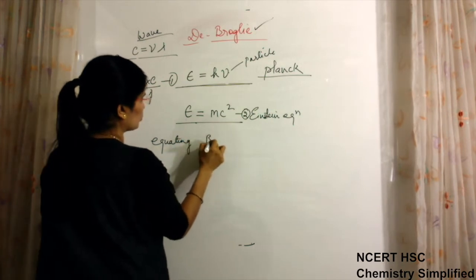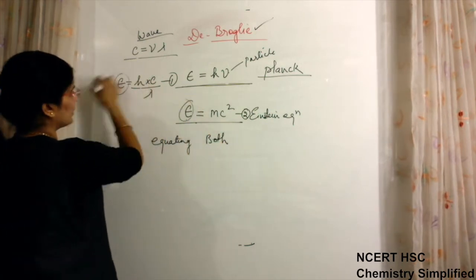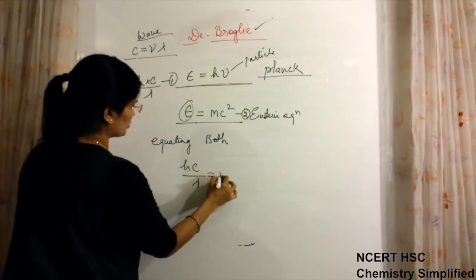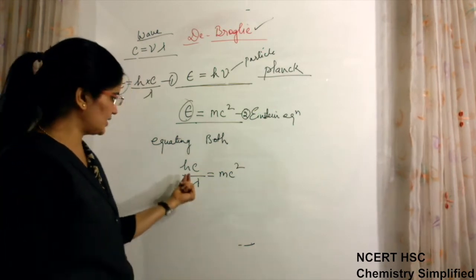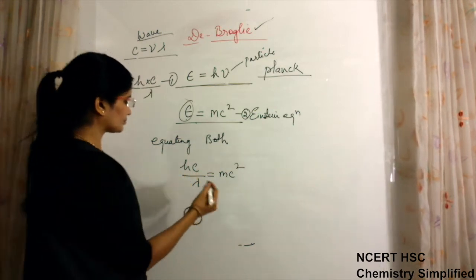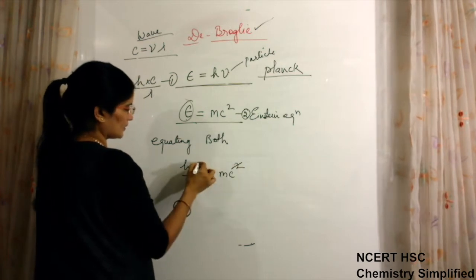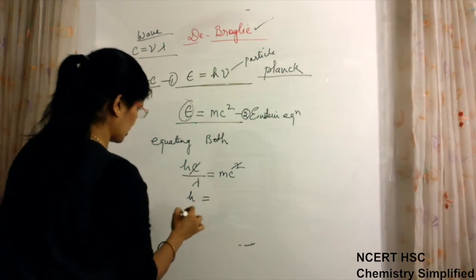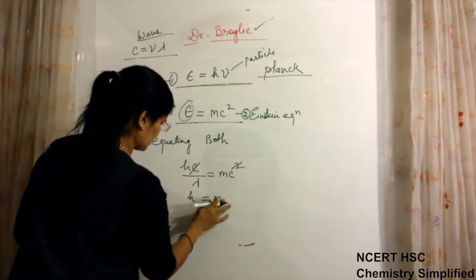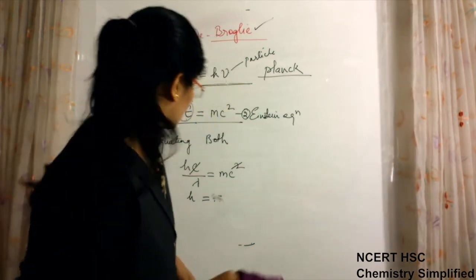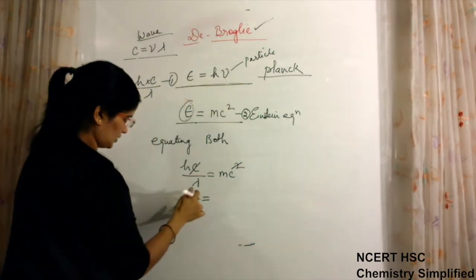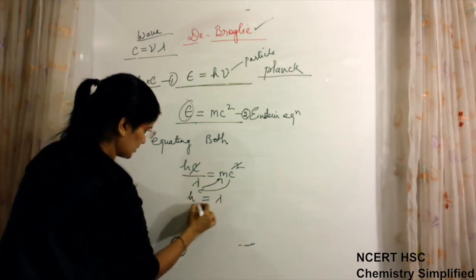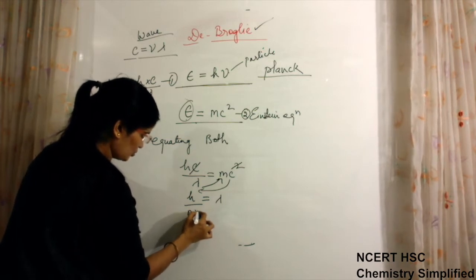Equating both, because both are related by energy. So it will be hc/λ = mc², where c is the velocity of light. Now we can write h is left, h is equal to m... this λ taken here and mc brought here, so it will be λ = h/(mc).